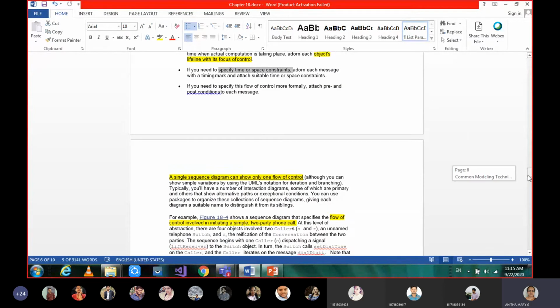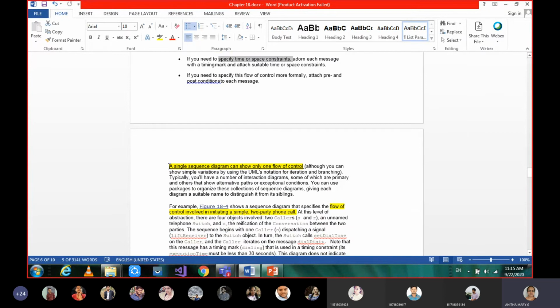Okay. So I want everyone to concentrate on this point, so that's why I have highlighted and also underlined. A single sequence diagram can show only one flow of control. Okay. So the use case is one flow of control, that is a sequence of actions to achieve some task. So that task, whatever we are seeing as a use case, can be captured in only one sequence diagram. If you have many flows of control, then you may need to draw many sequence diagrams. So that is what we are talking about here.